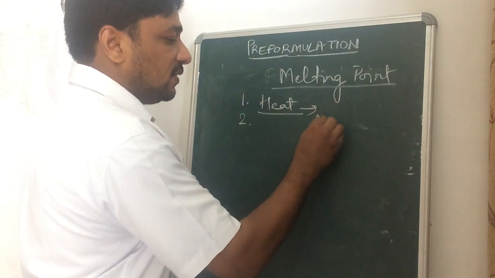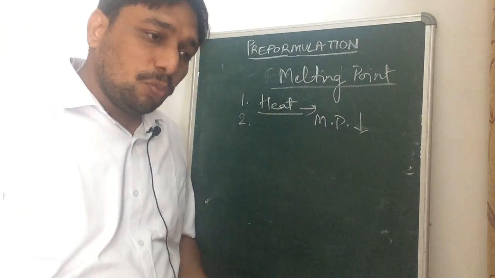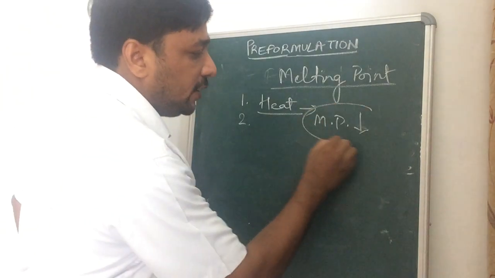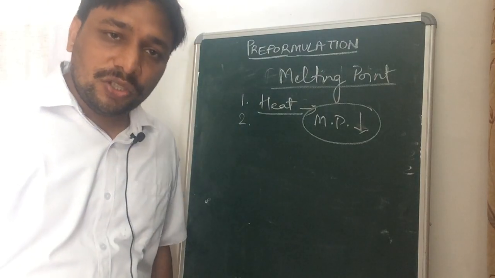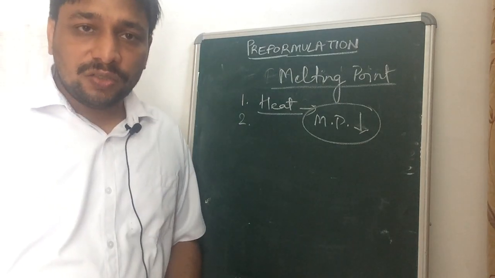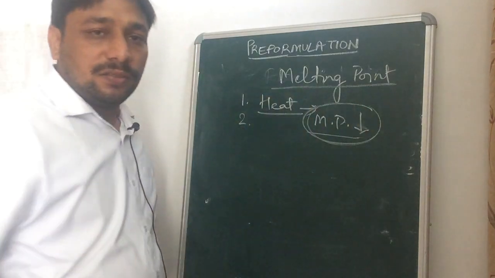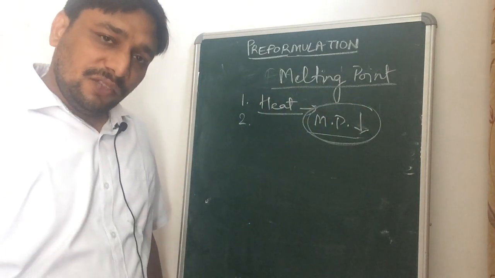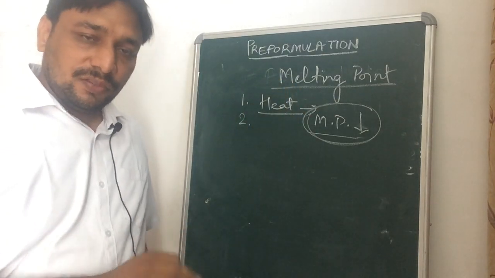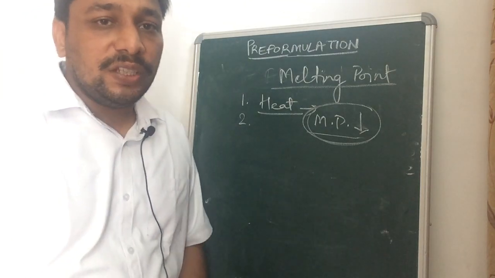If the melting point is low, and suppose in the formulation there will be generation of heat, we can change the formulation strategy. We can use some alternative techniques to make the dosage form, because we don't want to melt the drug. So we will change the formulation strategy in that case. Again, all the properties that we are studying in pre-formulation are important to make a good type of formulation.